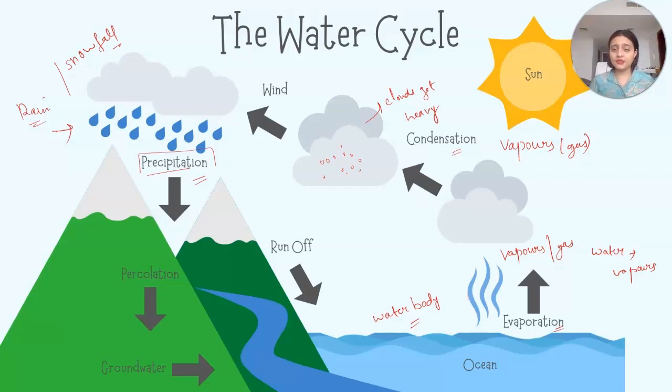Now the question arises: will vapors be formed only from the ocean, or do we need a water body to form the water cycle? So the answer is yes, absolutely. We need an ocean or a water body. But green plants also help for the presence of rainfall.